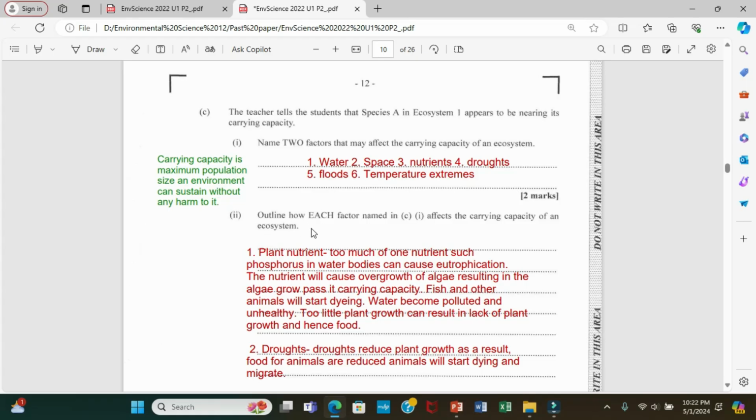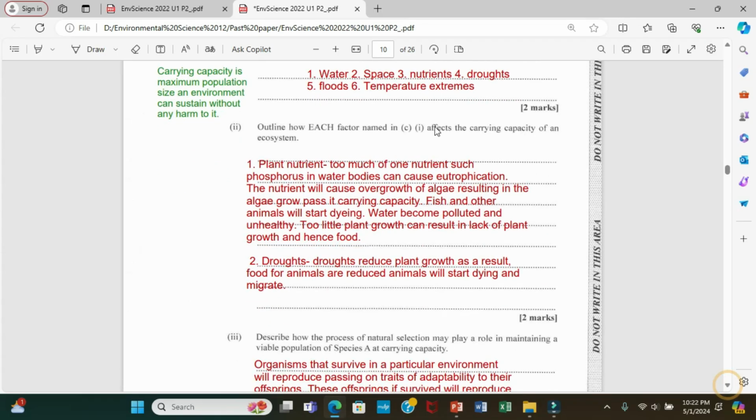Alright, let's move to the next part. Outline how each factor named in part 1 affects the carrying capacity of the ecosystem. Meaning, all these factors help the ecosystem to thrive and be in balance. One, plant nutrients.